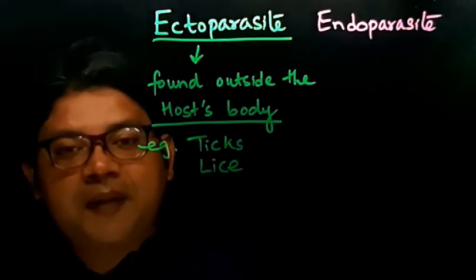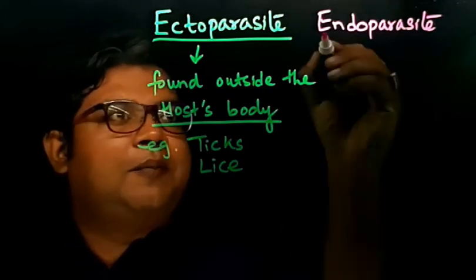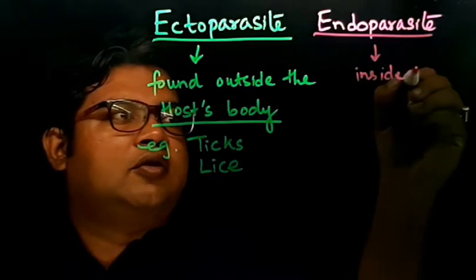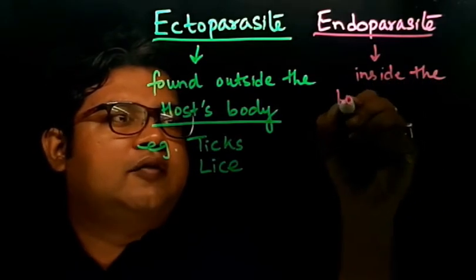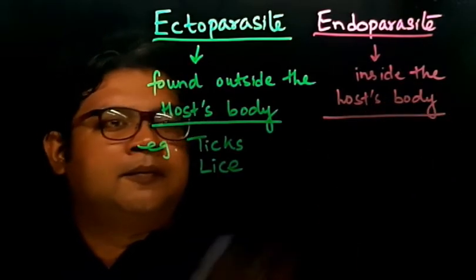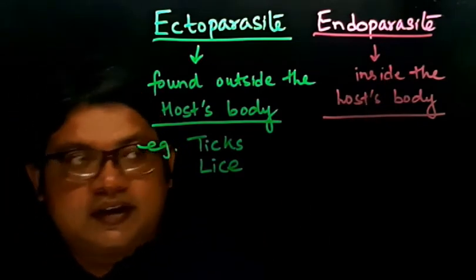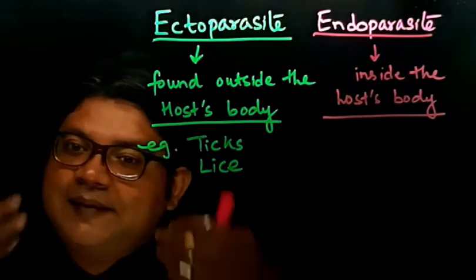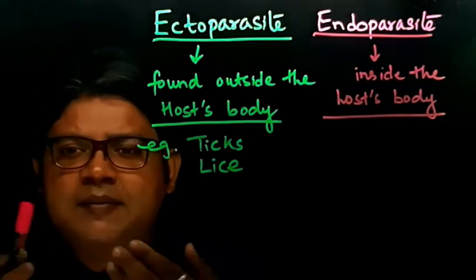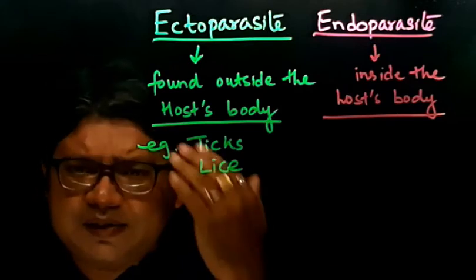Similarly, there are parasites which are always found inside the body of the host. So the parasites which are found inside the host's body, they are called the endoparasites. Now, you have to remember one thing. Inside the host body means it can be any organ, any tissue, but it should be inside the body. It can be the digestive system. It can be the RBCs. It can be any other tissue. It can even be the brain.